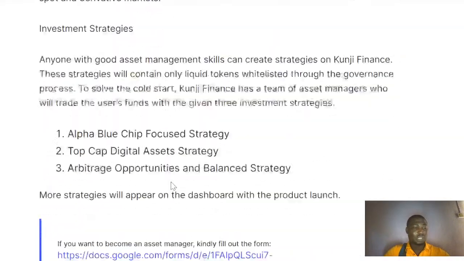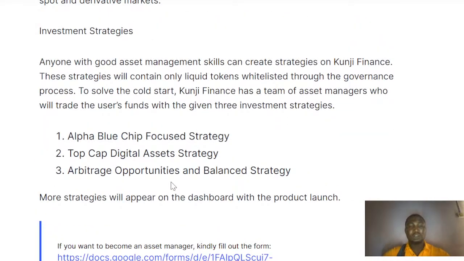Now looking at the investment strategy that we have here, anyone with good asset management skills can create a strategy on Kunji Finance. This strategy will contain only liquid tokens whitelisted through the governance process. To solve the cold start, Kunji Finance has a team of asset managers who will trade the user funds with a given investment strategy.